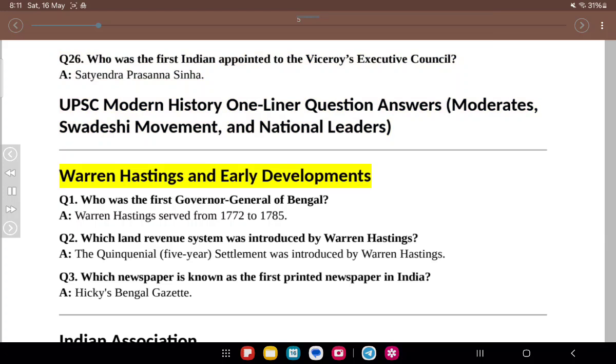Warren Hastings and early developments. Q1. Who was the first Governor-General of Bengal? A. Warren Hastings served from 1772 to 1785. Q2. Which land revenue system was introduced by Warren Hastings? A. The quinquennial 5-year settlement was introduced by Warren Hastings.